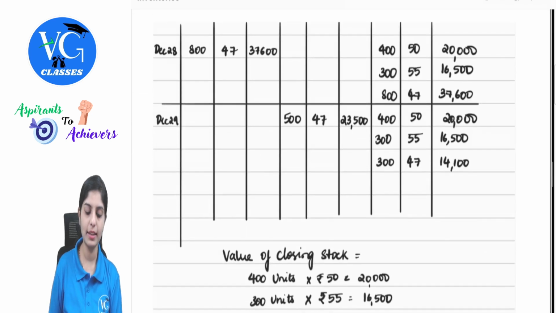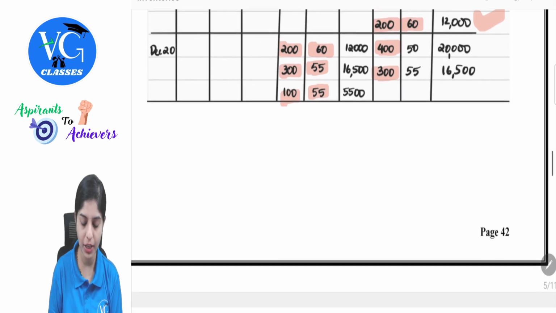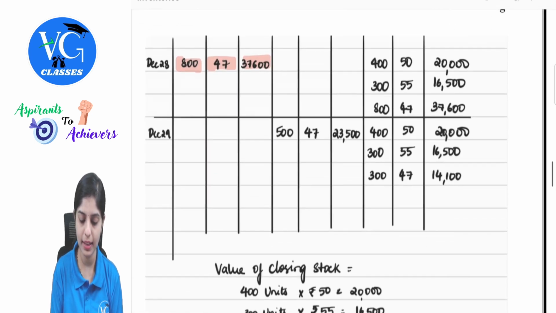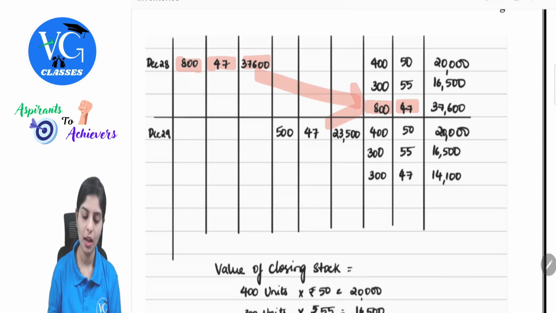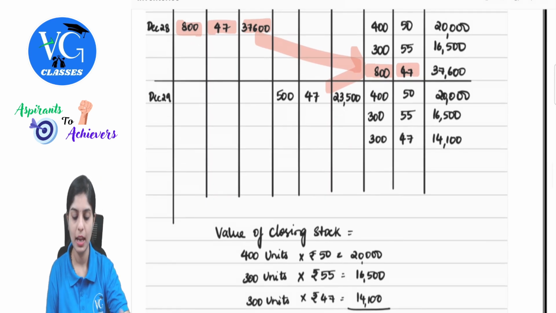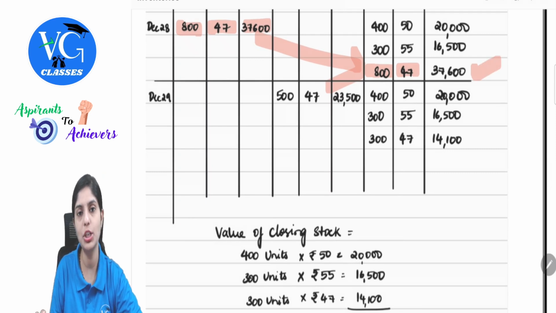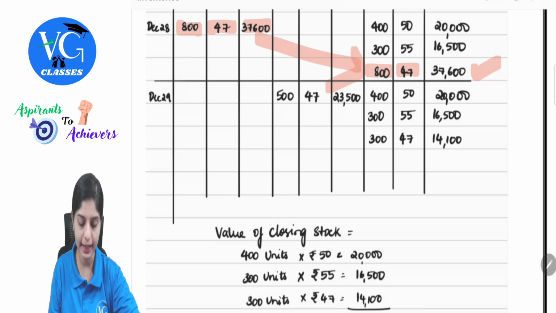Next, December 28th, again, there is a purchase. 800 at 47, 37,600. I will bring down all these balances, 400 into 50, 300 into 55 and then additionally this 800 into 47. December 29th, there is an issue of 500 units. The last purchase was 800 units, so there is sufficient quantity available for my current issue.